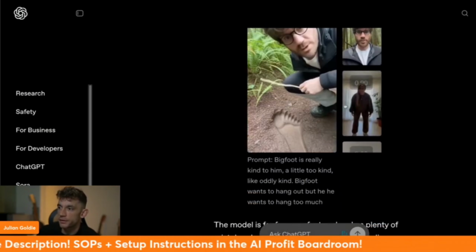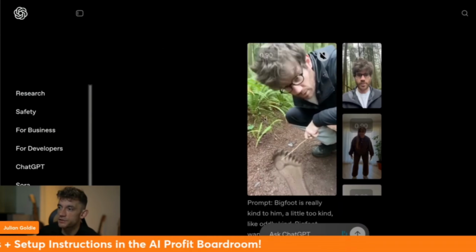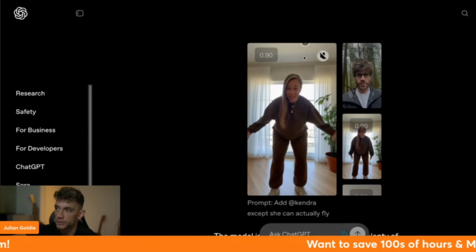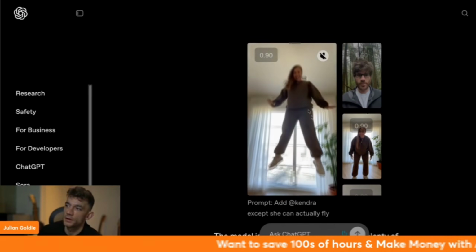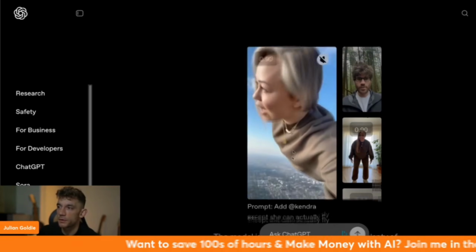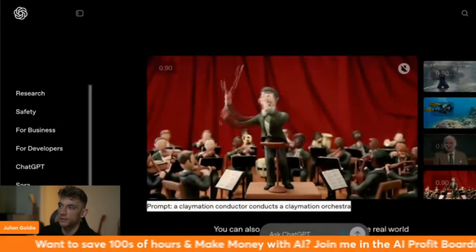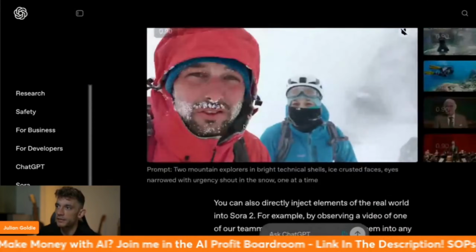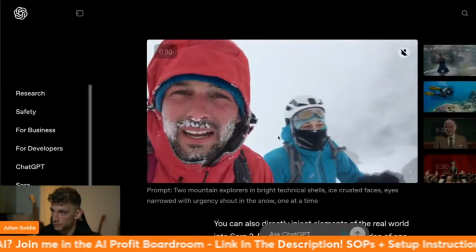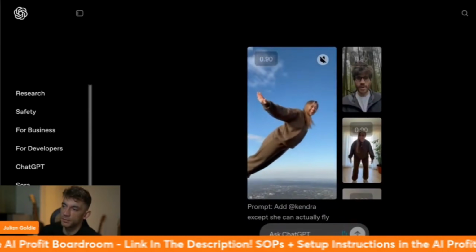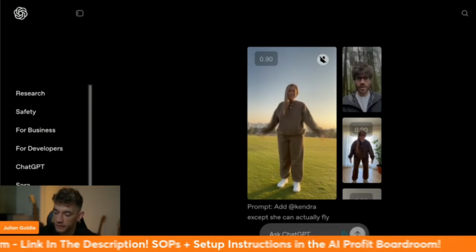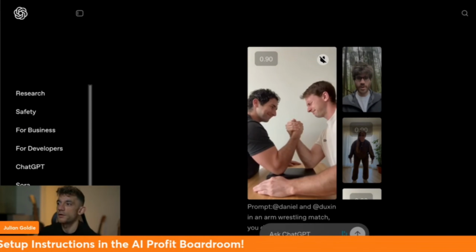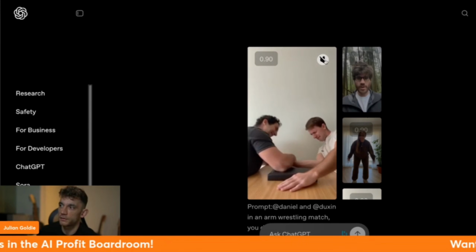Now, the other cool thing here as well is it can generate those UGC style videos, the ones that Veo 3 was doing, and they were going viral over the internet. And also it looks like you can generate in portrait mode, right? So you've got the landscape mode here, which is great for long form videos on YouTube, that sort of thing. But obviously these are really short clips. So what's better is, for example, if you're posting this content onto TikTok or onto Instagram and trying to go viral with content, you can create these portrait style videos as well. So let's play these back.